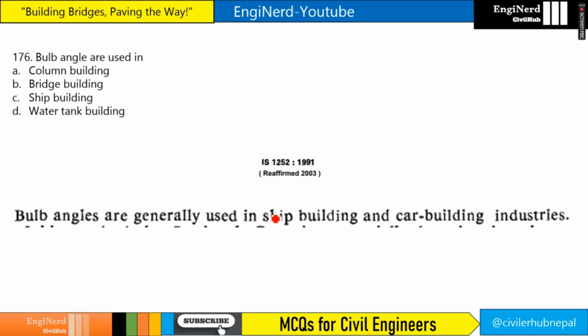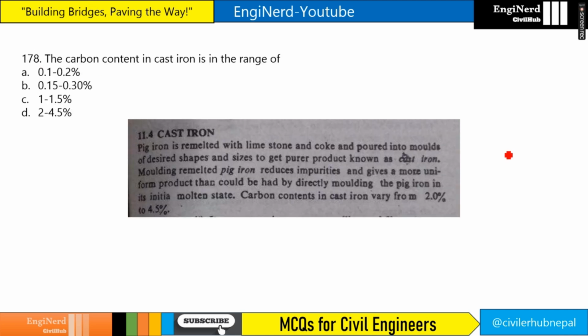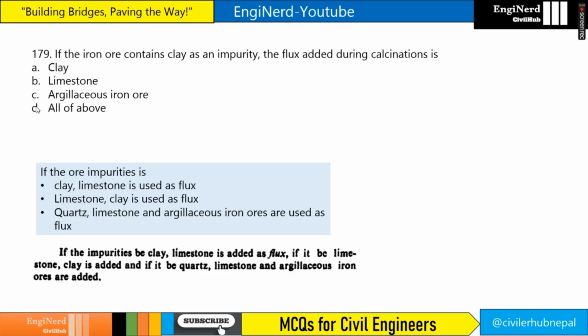Ball angles are used in what? Shipbuilding, right? If you see IS 1252, it has been mentioned that ball angles are generally used in shipbuilding and car building industries. The property due to which steel can withstand hammer blows is called toughness, right? The carbon content in cast iron is in the range of 2 to what? 4.5%. So our answer, option D, is the answer for cast iron.